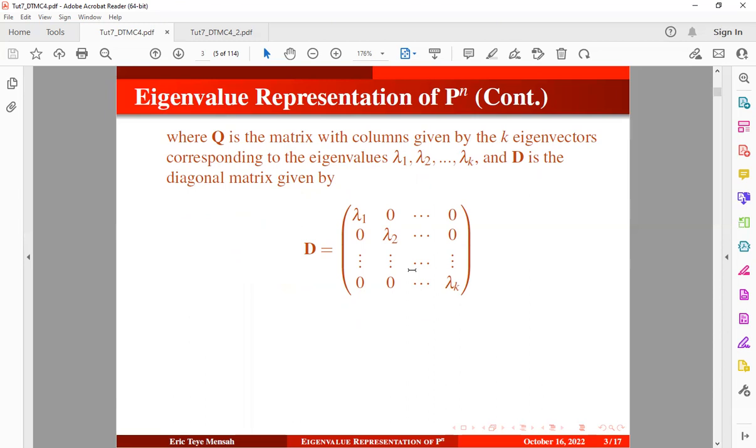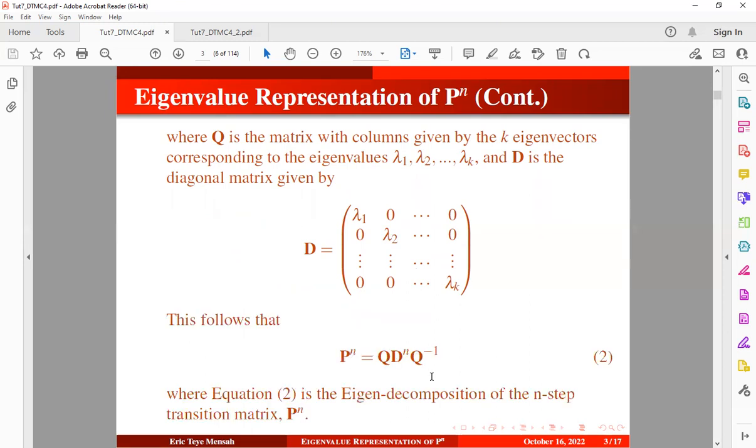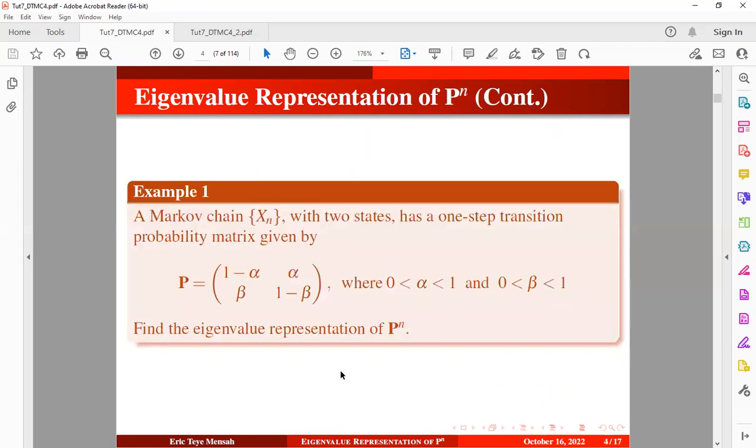Okay, so based on equation 1, it can be deduced that the eigen decomposition of the n-step transition probability matrix can also be obtained by using the expression in equation 2. Okay, so equation 2 is showing us the eigen decomposition of the n-step transition probability matrix. So let's take an example. A Markov chain with two states has a one-step transition probability matrix defined below. We want to find the eigen decomposition, or the eigenvalue representation, of the n-step transition probability matrix. So how do we do this? Let's take a look at the solution.